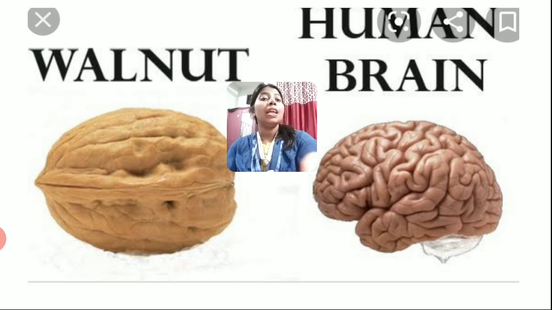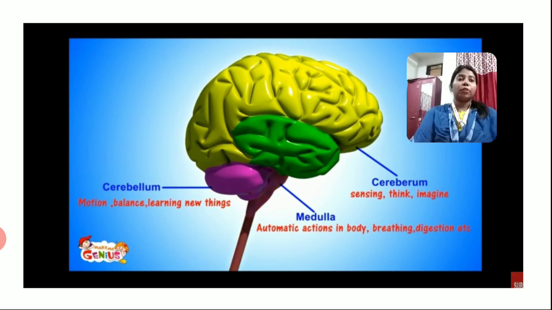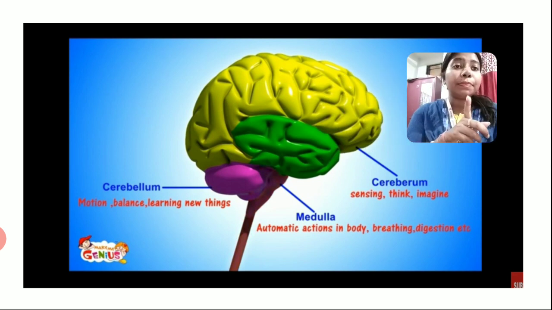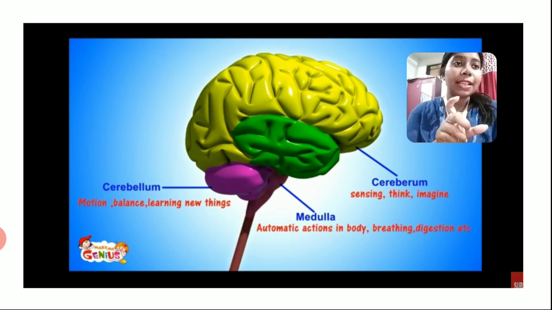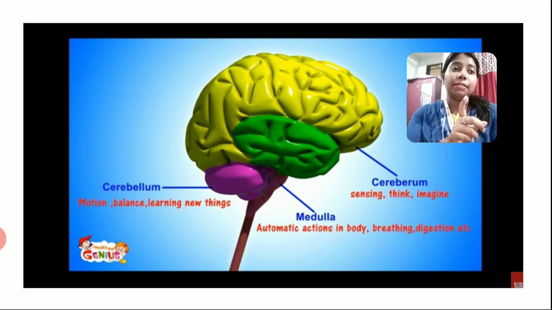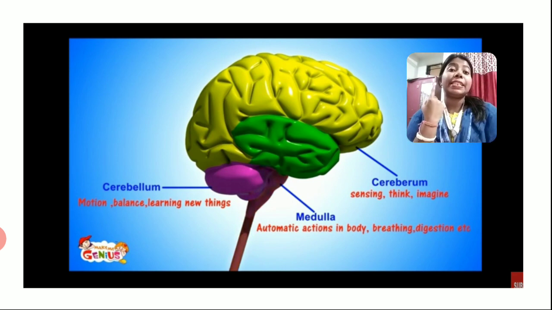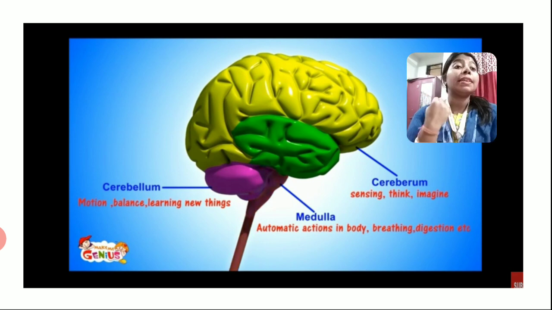Clear? See, one more fact about the brain is that, can you see the different colors? Yes, yellow, green, pink, and a type of brownish. These three colors are used to identify the three parts of our brain. We have three parts in our brain. The first one is the cerebrum, the second is the cerebellum, and the last one is the medulla.